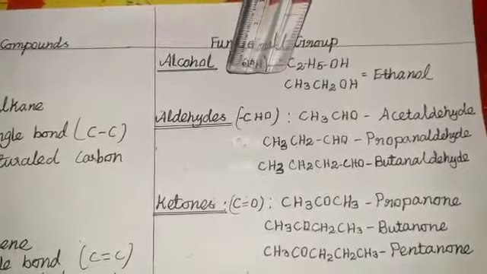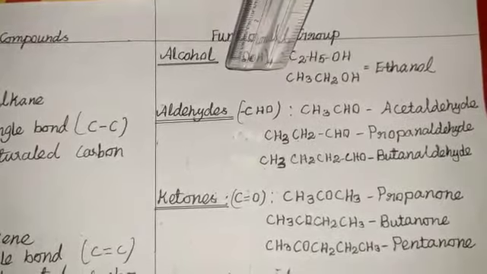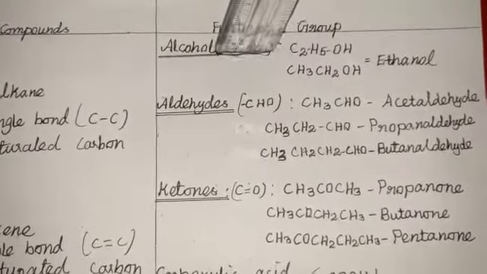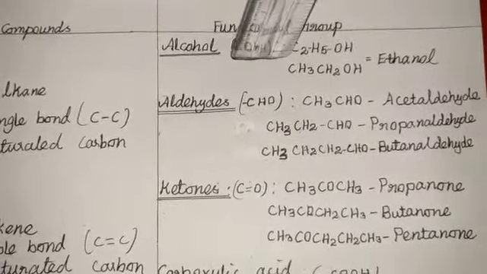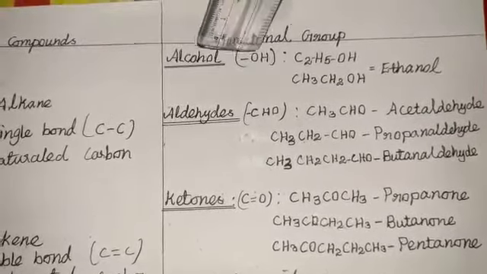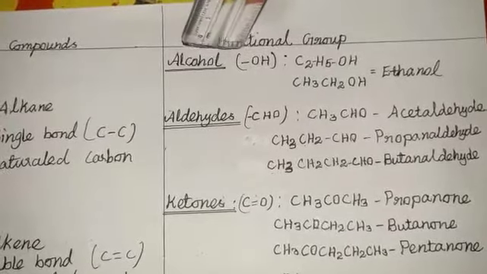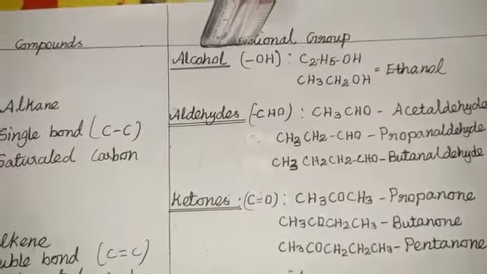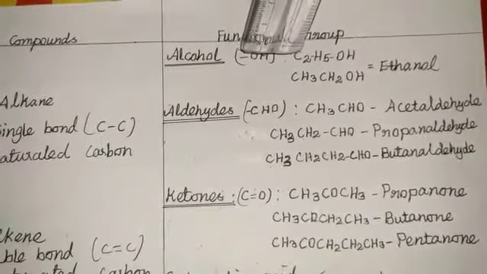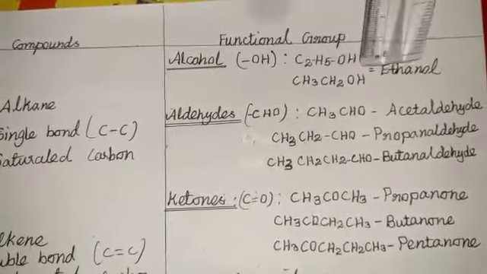As I already told you, there are 2 carbon atoms present here, and that type of hydrocarbon is called ethane. The alcohol functional group is joined to the ethane group, and the name is modified to ethanol. So the molecular formula is CH3CH2OH.